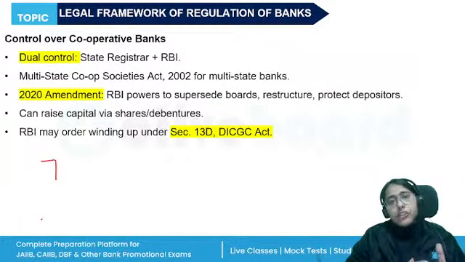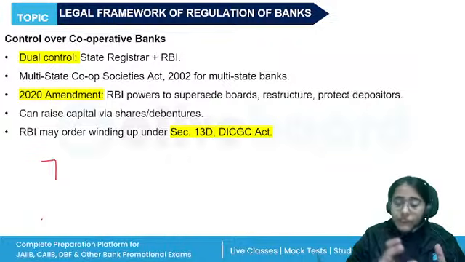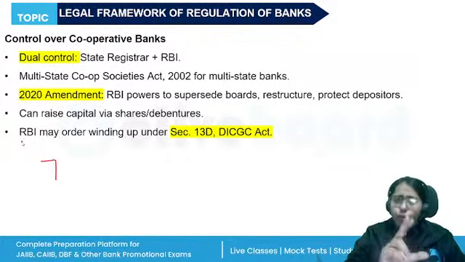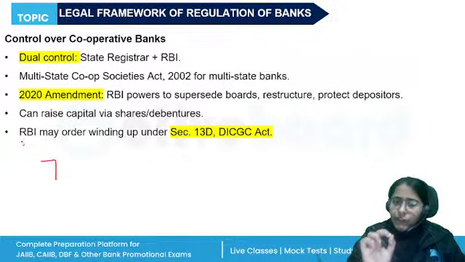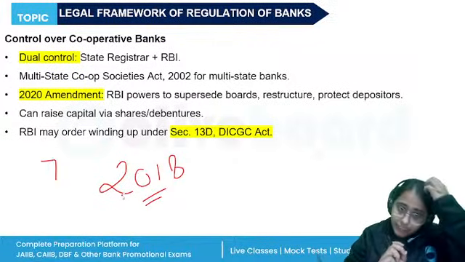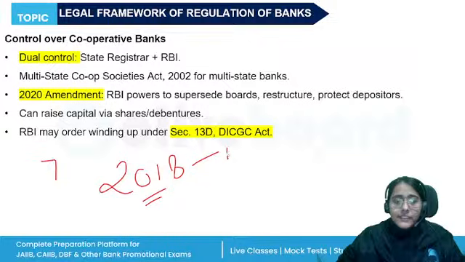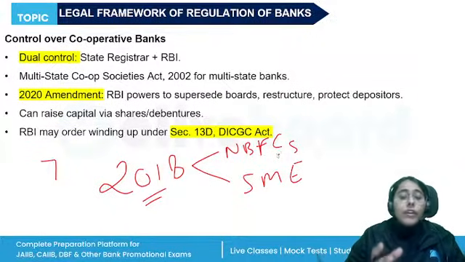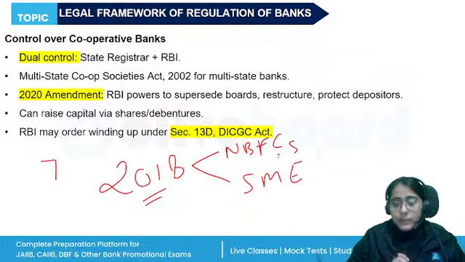So in consultation with the governor of RBI, the government will give them directions. However, only two types of directions are given, and only once the direction has been given. When? In 2018, right? These directions were related to the NBFCs, to improve the functioning of the NBFCs, and second, to improve the weak banks, their lending to the small and medium enterprises.